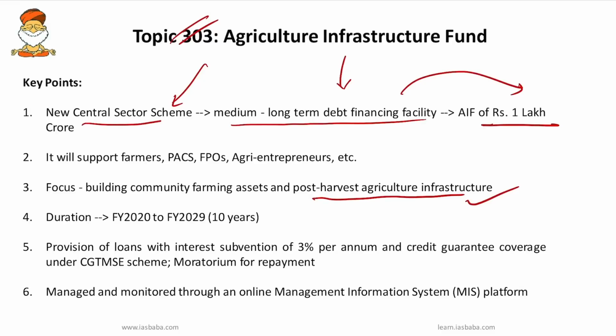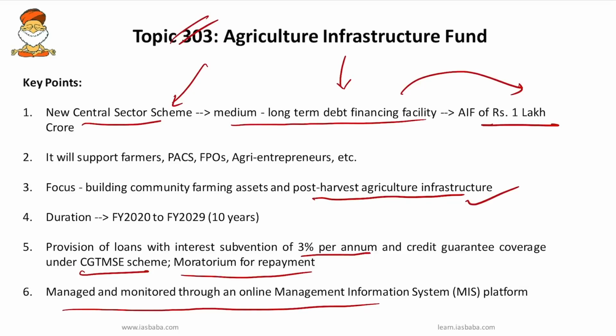So the duration of this particular Agriculture Infrastructure Fund scheme shall be from 2020 to 2029, that is 10 years. Under this scheme, rupees 1 lakh crore will be provided by banks and financial institutions as loans with interest subvention of 3% per annum and credit guarantee coverage under CGTMSE scheme for loans up to rupees 2 crores. It also has a provision for moratorium for repayment, and is managed and monitored through an online management information system platform. So try to remember it.